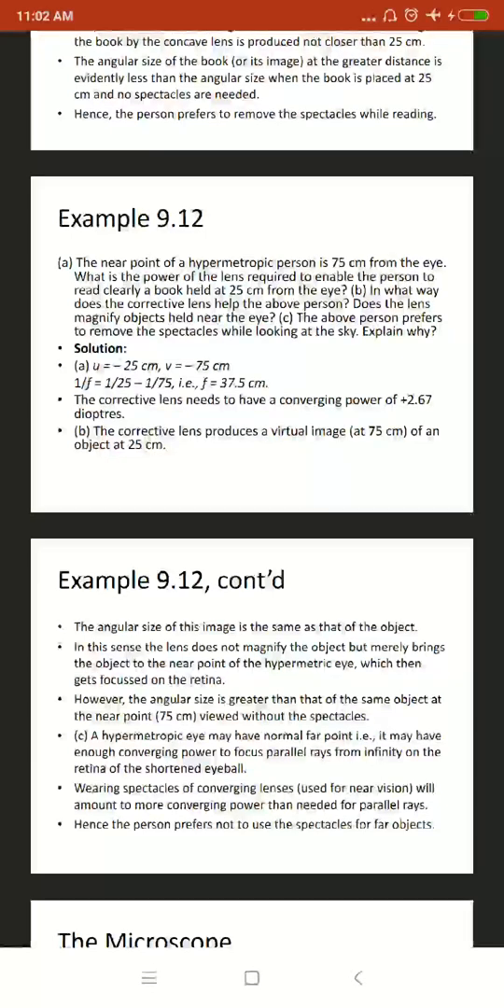Third, the above person prefers to remove spectacles while looking at the sky. A hypermetropic eye has a normal far point, so that is enough to focus parallel rays from infinity onto the retina. So wearing spectacles of converging lenses, that is convex lenses, will amount to more converging power than needed for the parallel rays. So the person prefers not to wear spectacles for far objects.